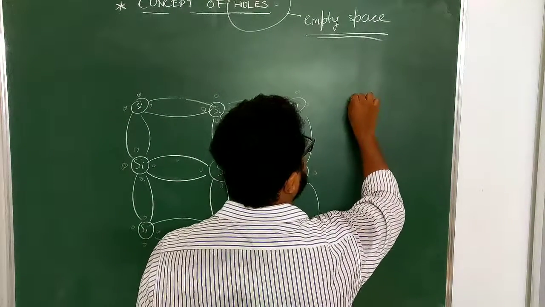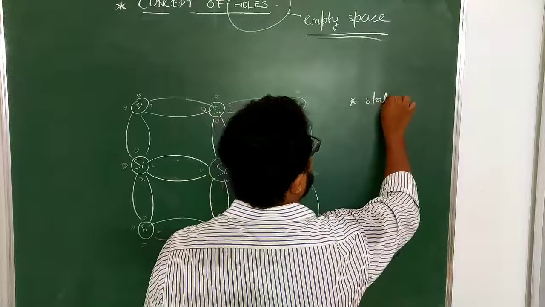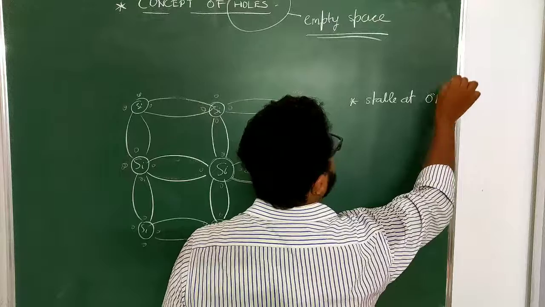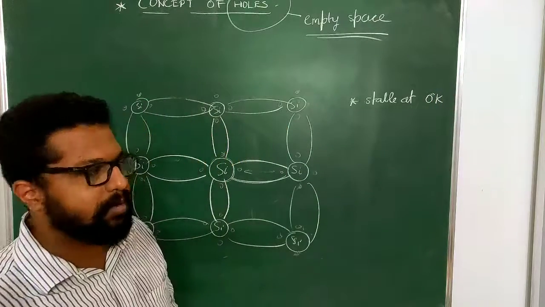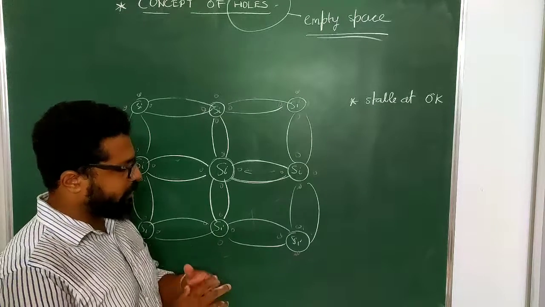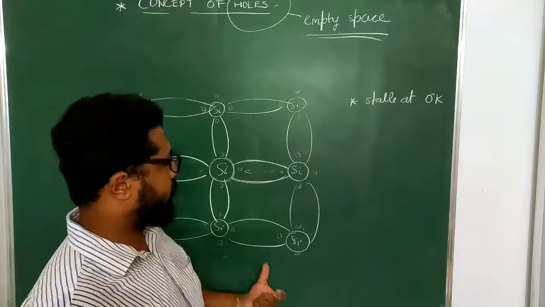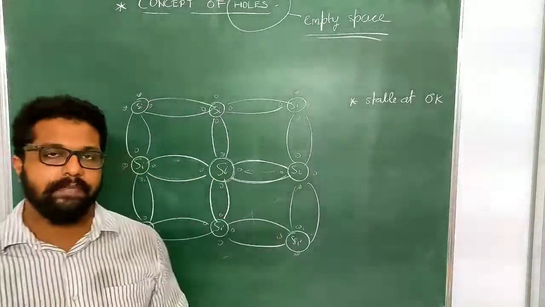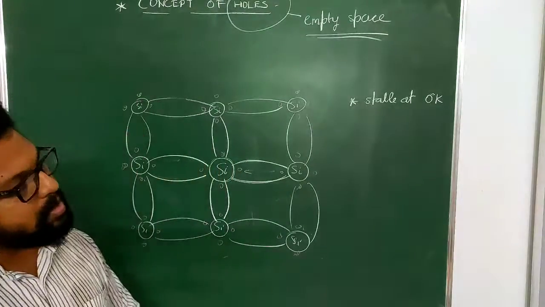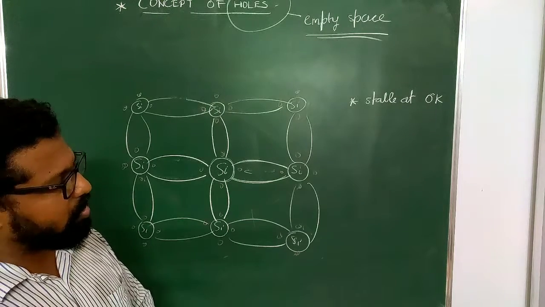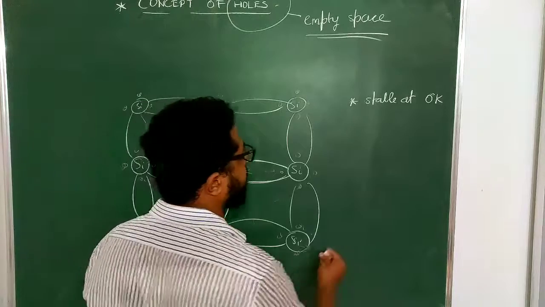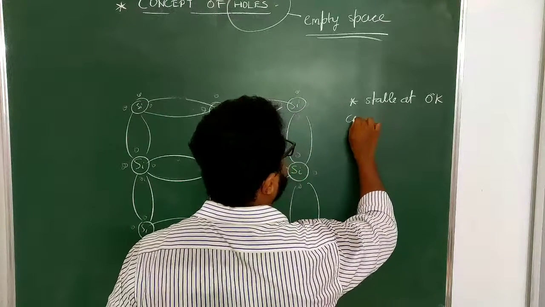It is stable at 0 degree Kelvin, which means there is no particular sharing or reaction happening within this silicon when it is at exactly 0 Kelvin. That also means silicon is a complete insulator.